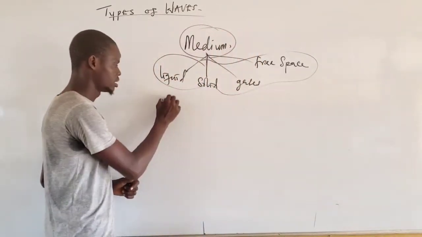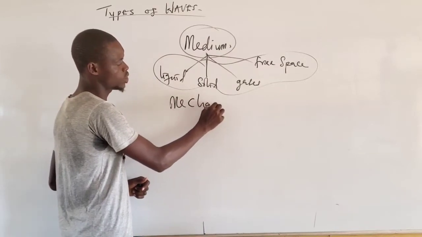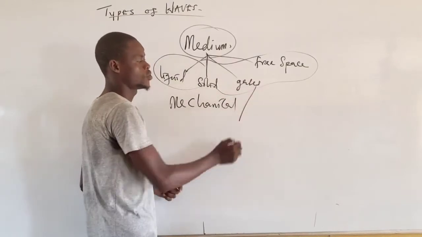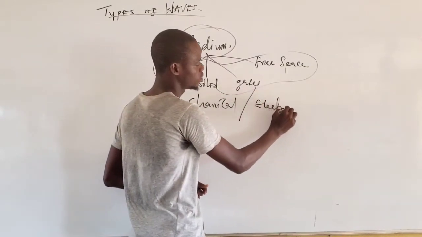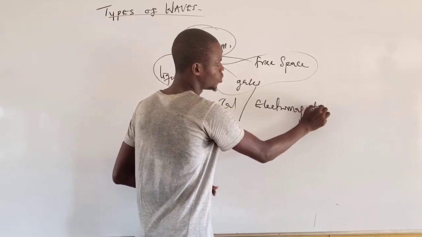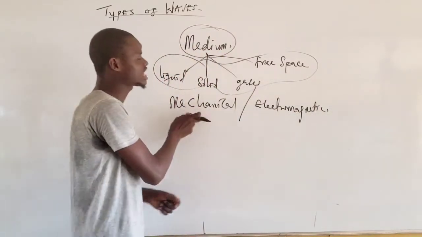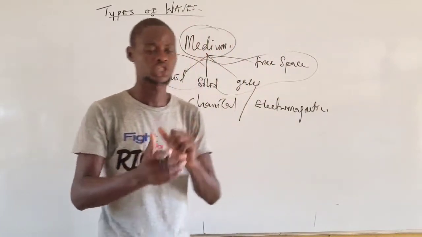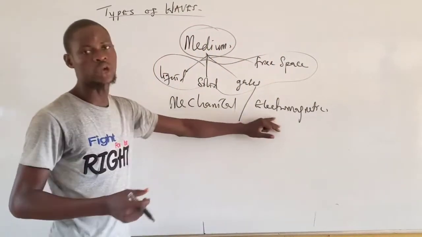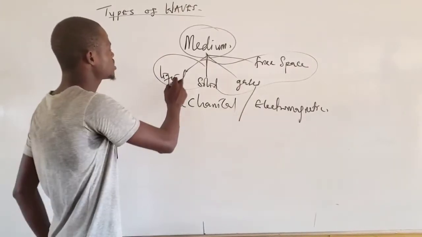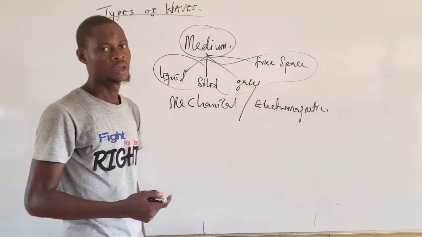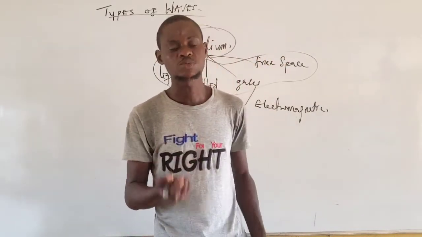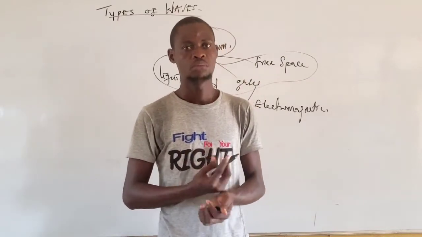The first type, we have what we call the mechanical wave. And the second type, we have what we call the electromagnetic wave. Now, I'm going to be taking you through each of these waves one after the other without wasting much of your time. But before I move on to these waves with their examples, let me try to explain something about medium.